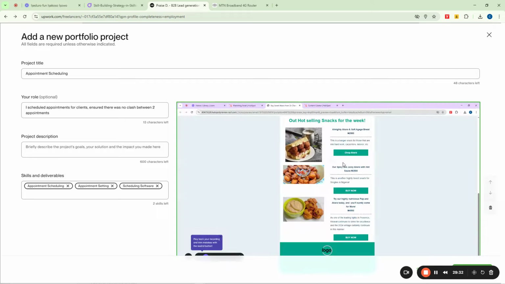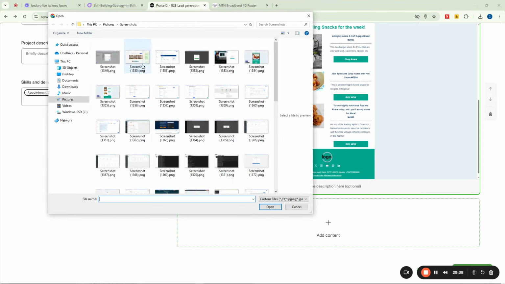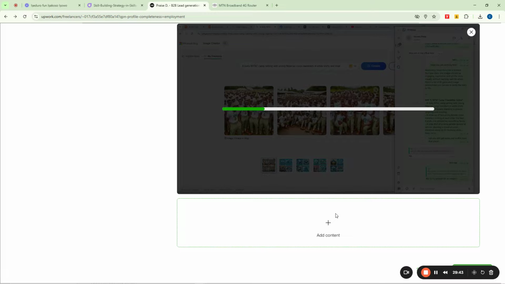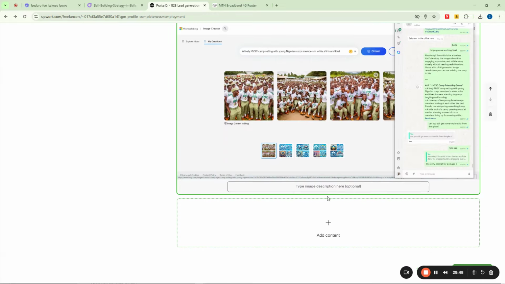You can see now that one has been added. Okay, you can see you can add one more by clicking on this plus here. So I'll click on it again. Just keep adding as many pictures as possible so that your profile can have a very good and solid boost. Okay, then if I wanted to add a picture, I can click on this now. Sorry, if I wanted to add the